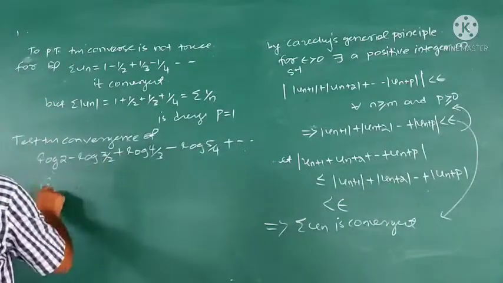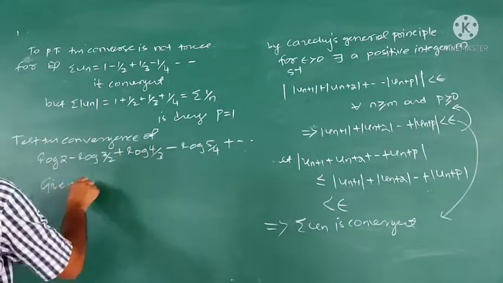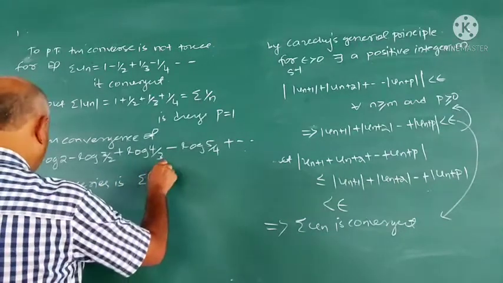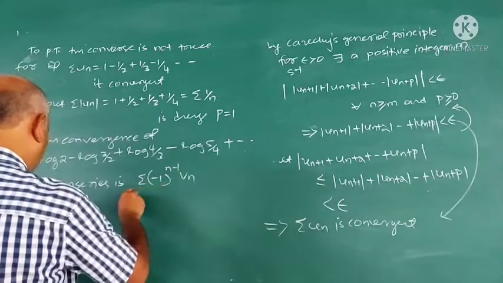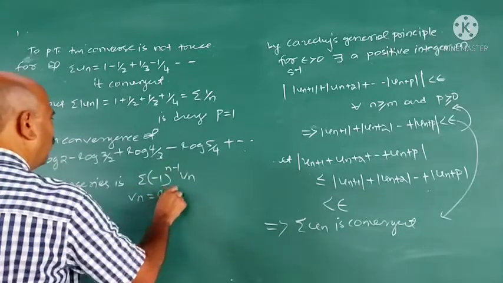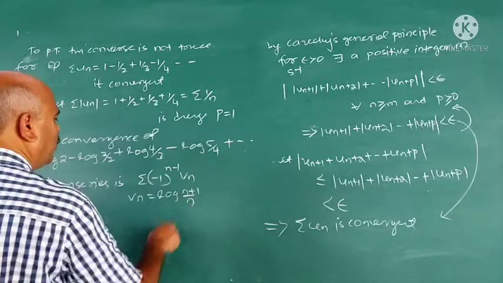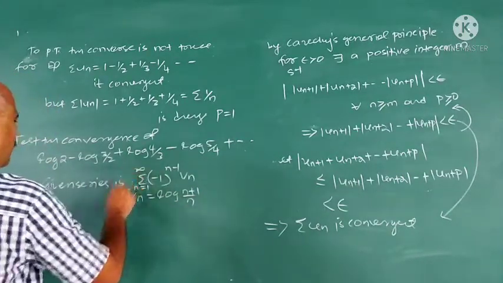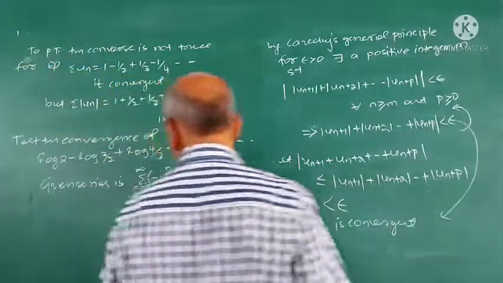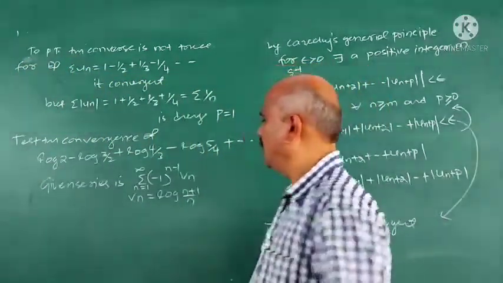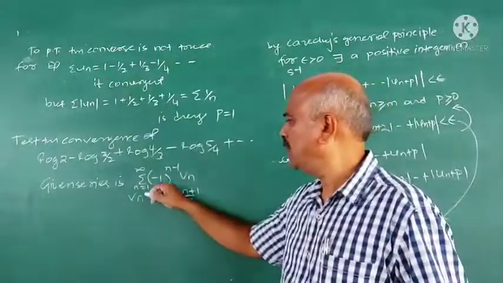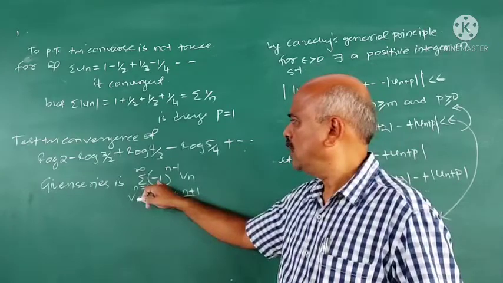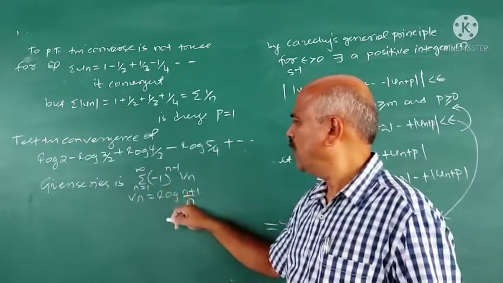The given series is sigma minus 1 raised to n minus 1 Vn, where Vn is log of n plus 1 upon n, n is equal to 1 to infinity. Because for 2 you will get minus log 3 by 2, for 3 you get plus log 4 by 3.